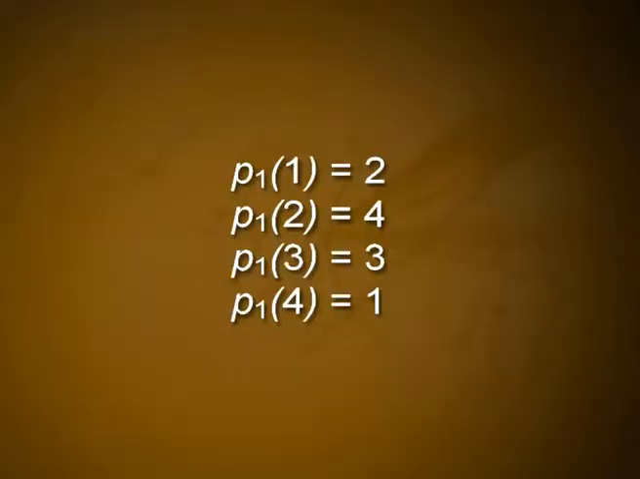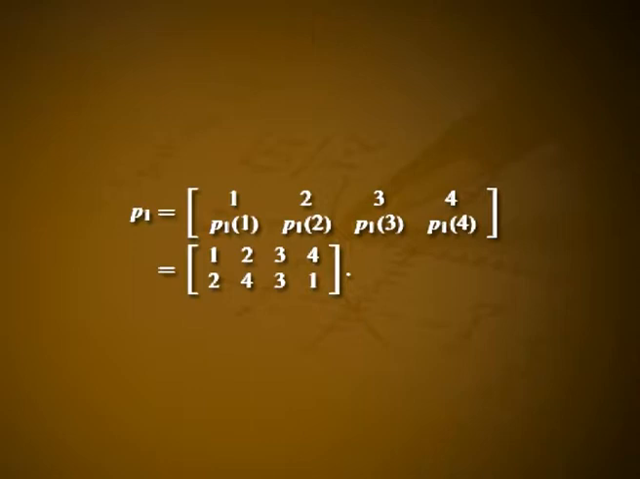For example, if S is equal to the set {1, 2, 3, 4}, we could define a bijection P1 by P1 of 1 is equal to 2, P1 of 2 is equal to 4, P1 of 3 is equal to 3, P1 of 4 is equal to 1. For the bijection P1 defined here, we write P1 is equal to 1 maps to P1(1), 2 maps to P1(2), 3 maps to P1(3), 4 maps to P1(4). That is, 1, 2, 3, 4 maps to 2, 4, 3, 1 respectively.